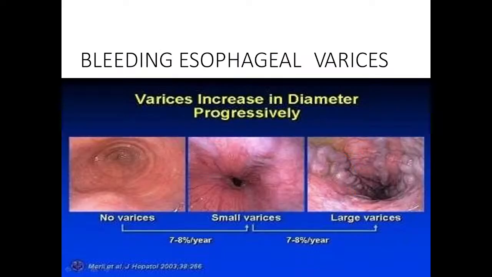Now, this is the normal lumen. Here there are no varices. In this you can see a few bluish spots. These are small varices, and here you can appreciate large esophageal varices. So the patient may develop varices. Their chance of progression is 7 to 8% per year.